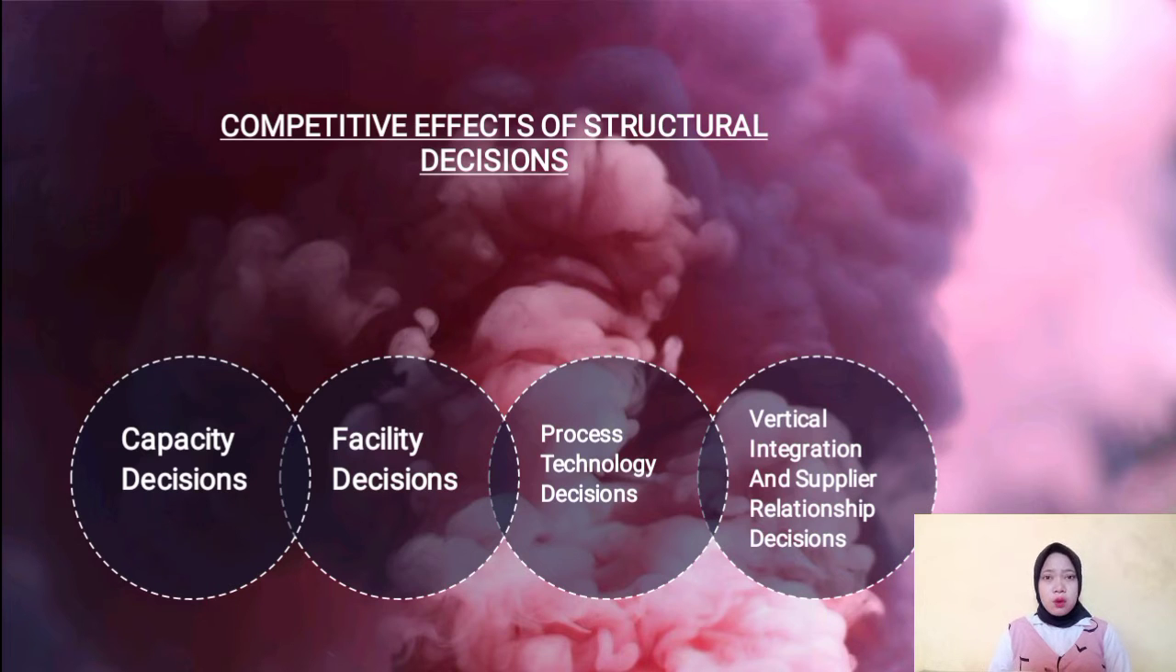And the last, vertical integration and supplier relationship decision. With vertical integration, organizations can save costs by focusing on their own core competencies and improve their productivity by producing in-house. Quality is also improved by establishing long-term relationships with suppliers in an effort to improve quality.